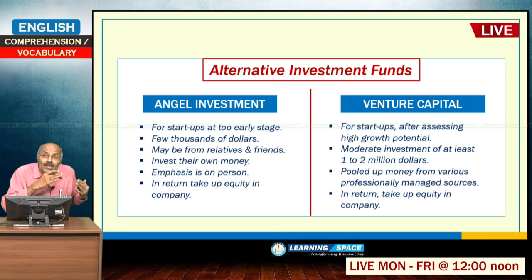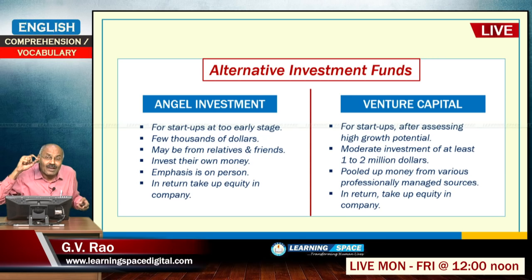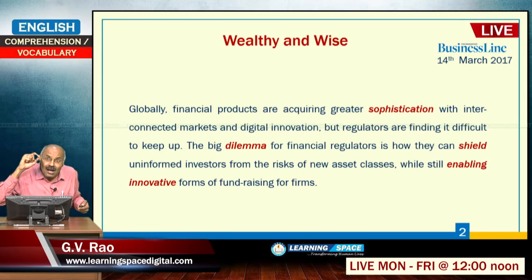So far, we hear about debt instruments and equity instruments, but nowadays complex financial products are also coming, like angel investment and venture capital. So, the investor must know the risks associated with the investments in such financial instruments.